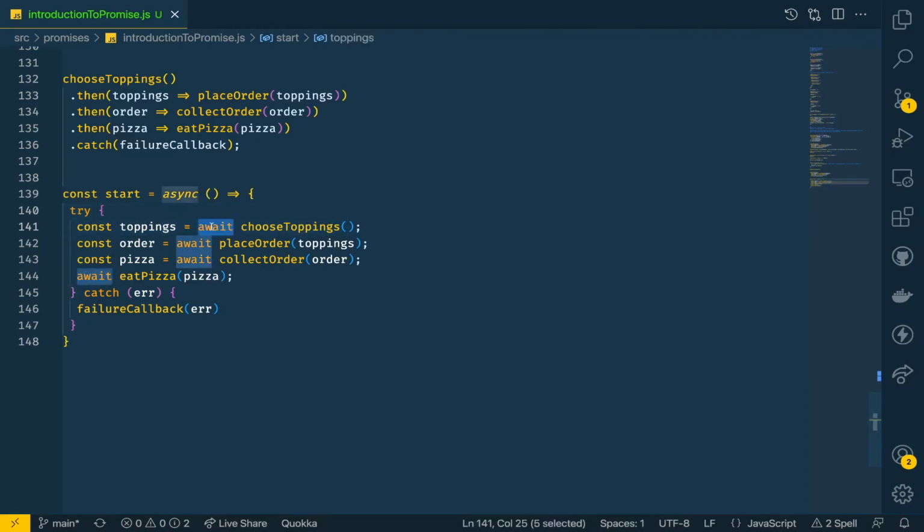So await can only be used inside a function where the function is an async function. We can't use the await keyword directly inside a function or anywhere. It needs a parent function to be async, and only then can await be used.